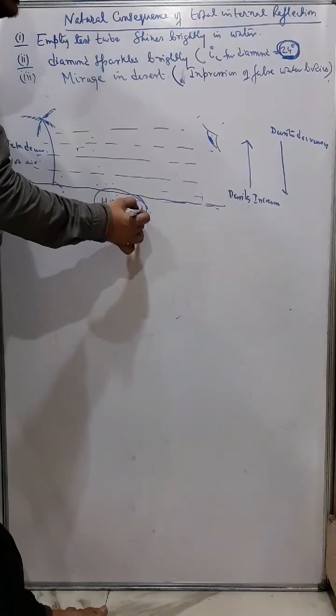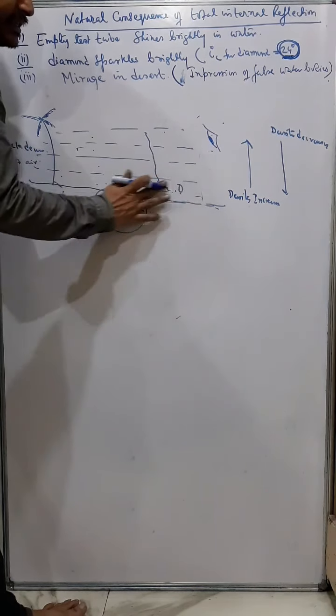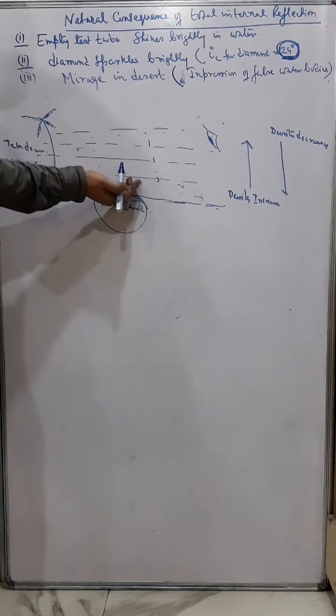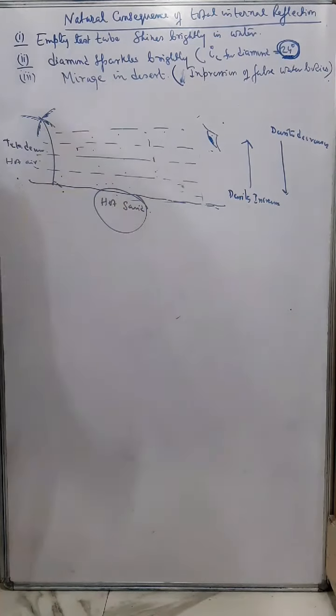But in hot sand, in hot desert, what happens? The lower part of the air is less dense than the upper part, because the lower part is very hot. So here it is hot air, and hot air rises up, and therefore the density is less. And that means as we go higher and higher in a desert, the density of the air increases. Okay, because it is due to the temperature.